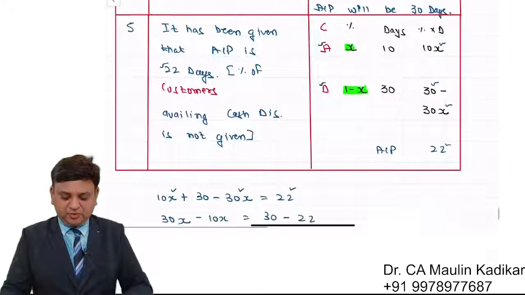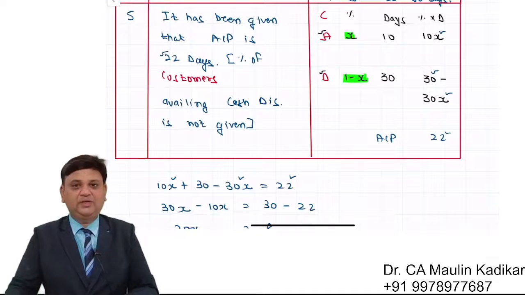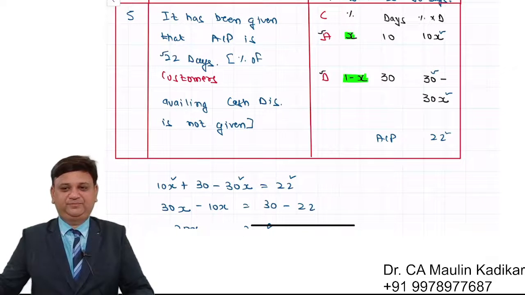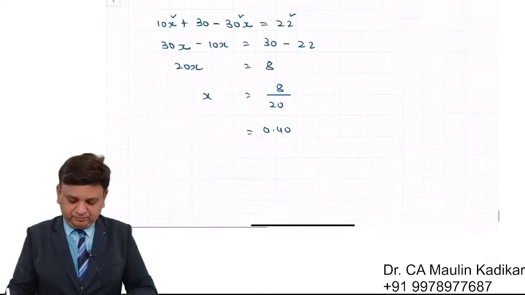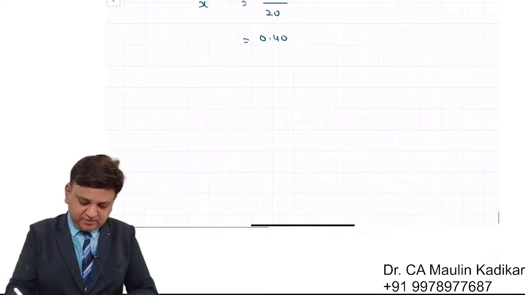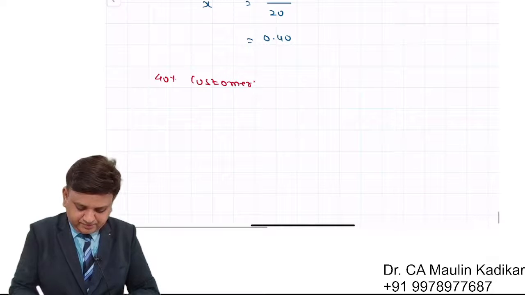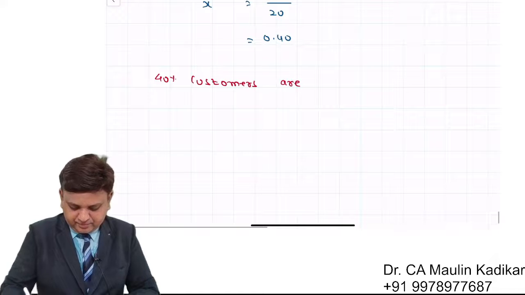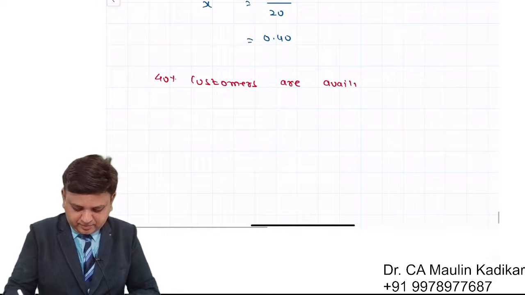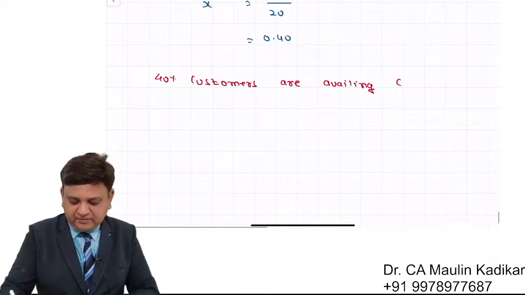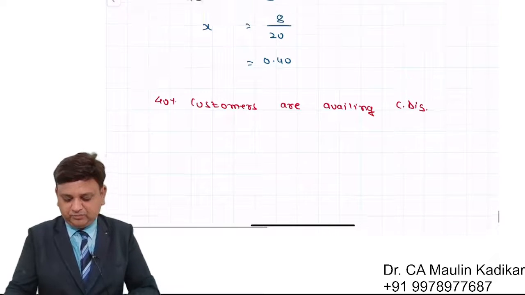That is the way we are supposed to calculate the answer. So we understand that 40% customers are availing cash discount. Full stop.